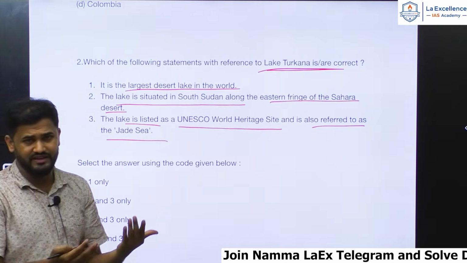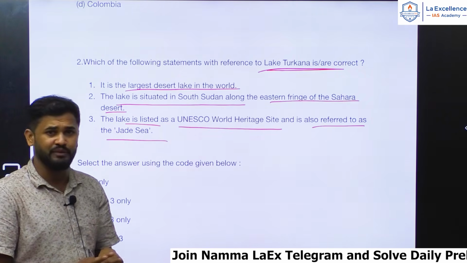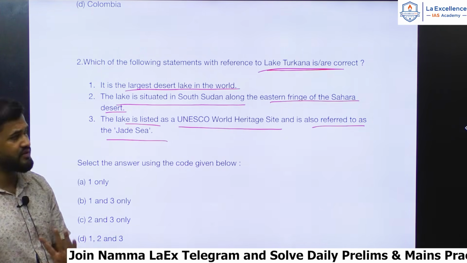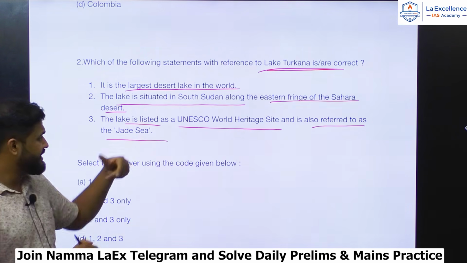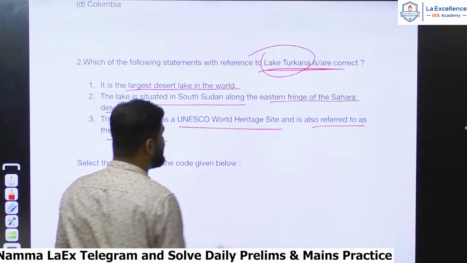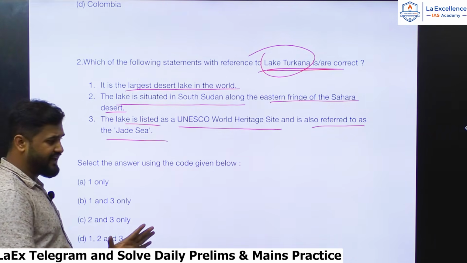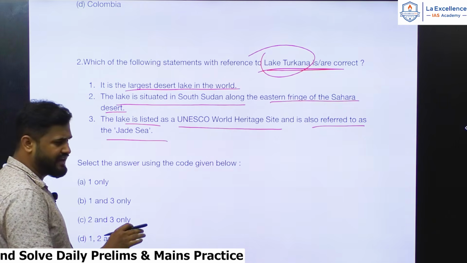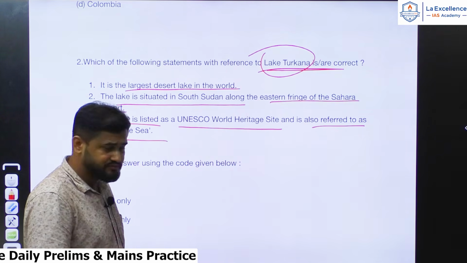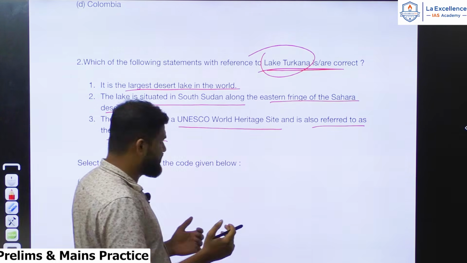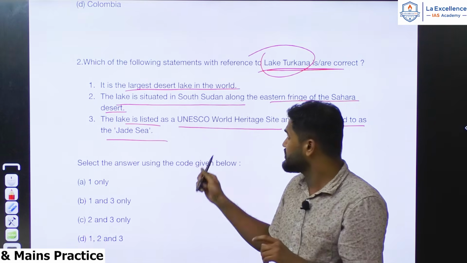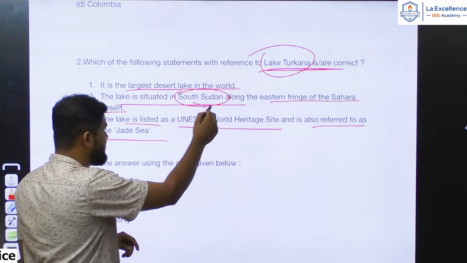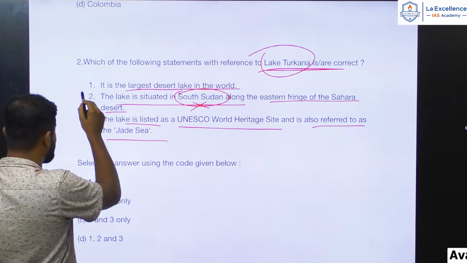Lake Turkana is easy reading for anybody who is studying mapping on Africa. Definitely they would have come across it. By reading Lake Turkana directly, one thing you can guess is that it is in Kenya, and some part of it extends into Ethiopia also. So it is definitely not in South Sudan, and you can eliminate the second option very easily.